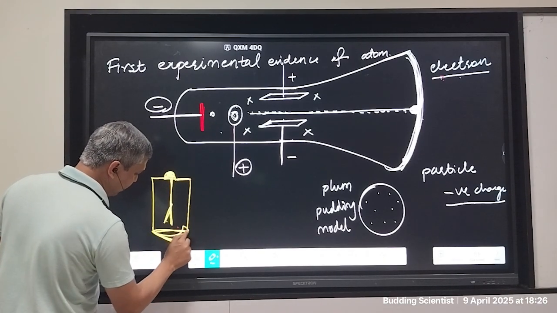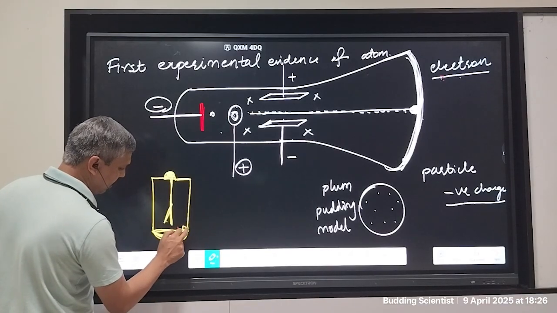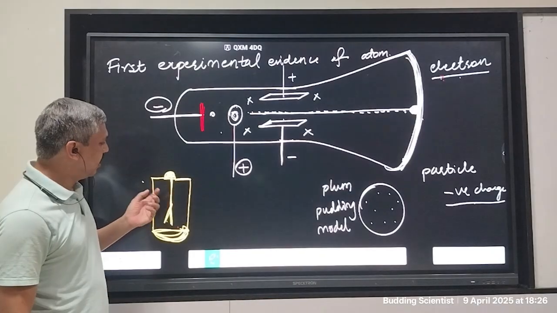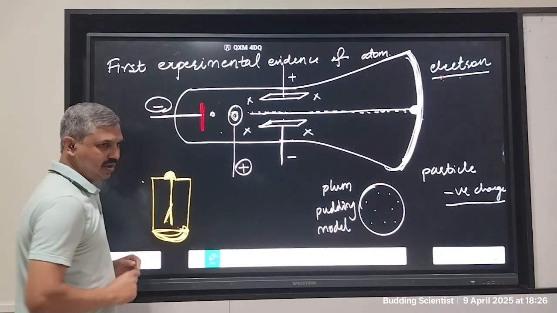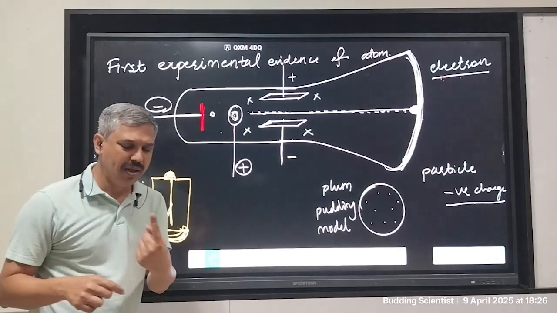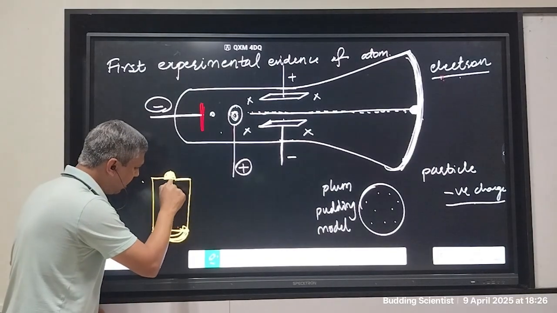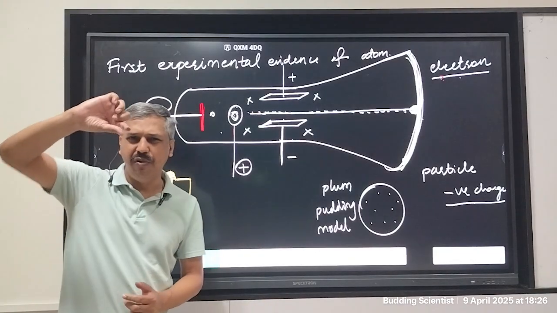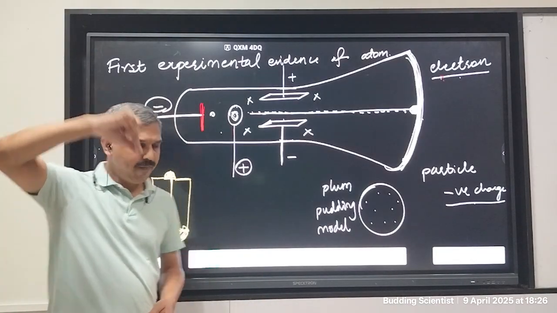This is kept inside a jar. Sorry for the bad diagram. There is a hollow jar with nothing inside, and on top of it there is a button, not button actually, but there is some knob, and to that knob we are connecting a rod, and the rod is connected to two different thin gold foils, very thin gold foils. The moment you